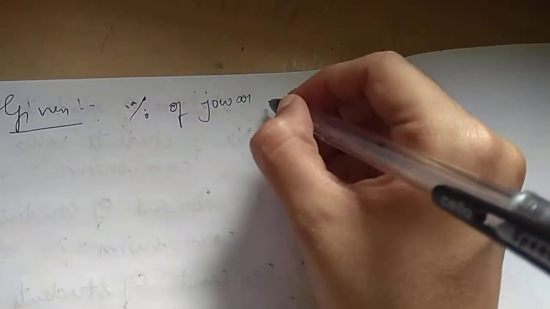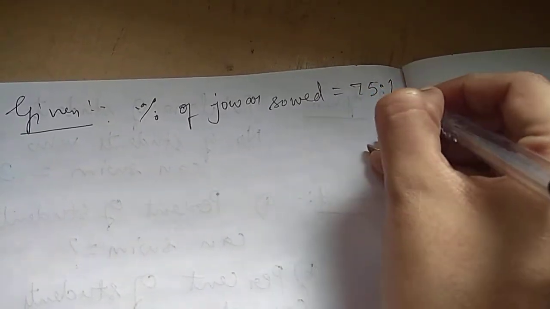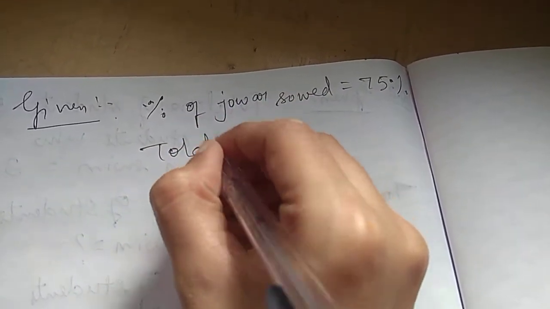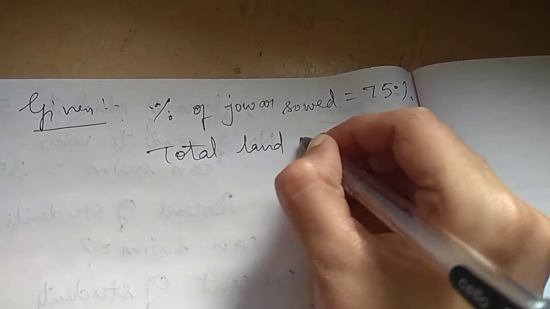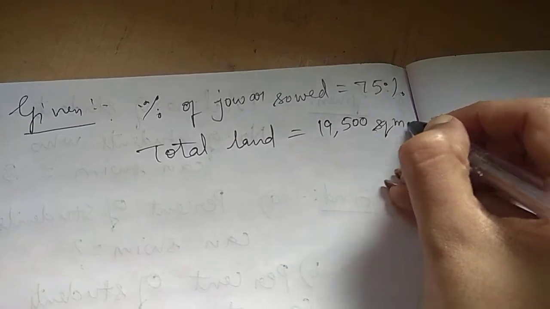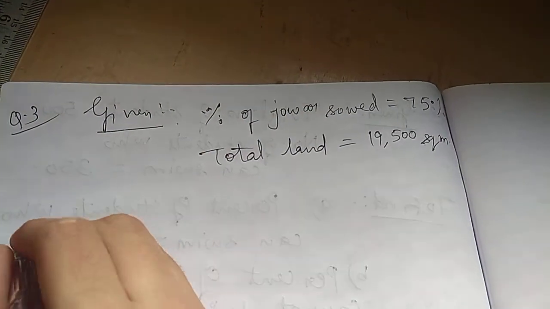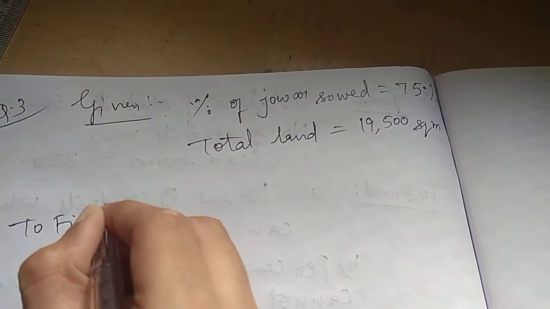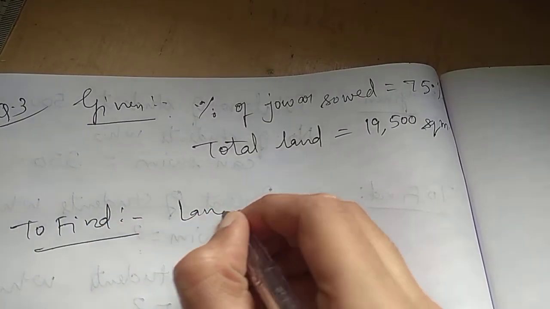Given: percentage of jawar sown, 75%. Total land, how much land is there? 19,500 square meter land is there. What we have to find? Land in which jawar is sown.